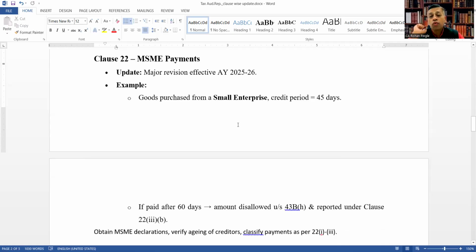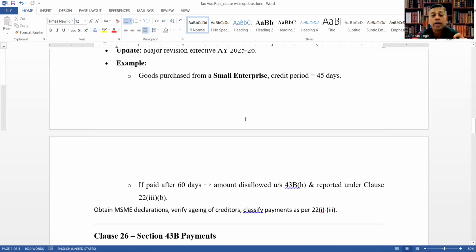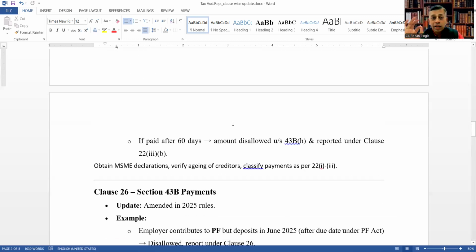Example, goods purchased from a small enterprise, credit period equal to 45 days. If paid after 60 days, amount disallowed under section 43B clause H and reported under clause 22 sub Roman 3 sub clause B. Okay, means example, small enterprise credit period is 45 days, but paid after 60 days, then amount disallowed under section 43BH and reported under clause 22 Roman 3 clause B. So for that, obtain MSME declarations, verify aging of creditors.